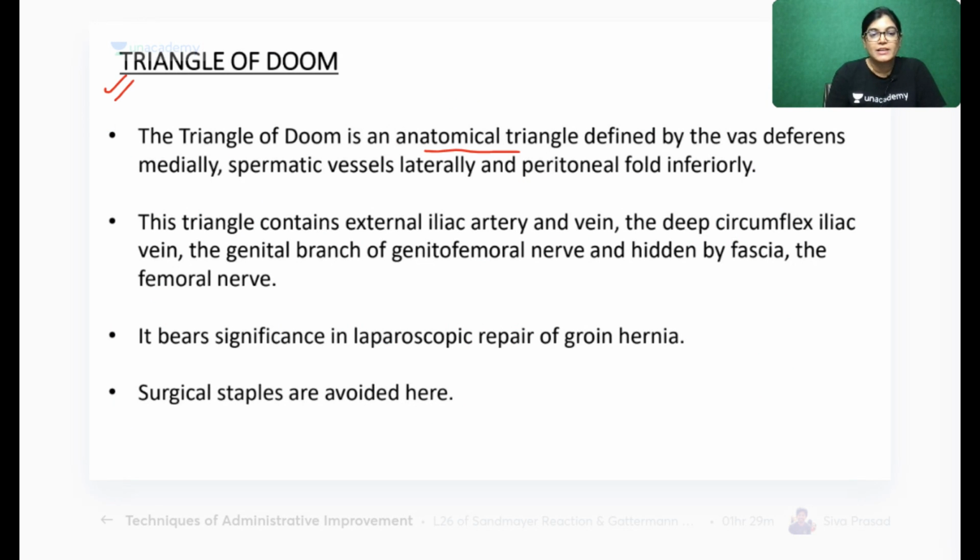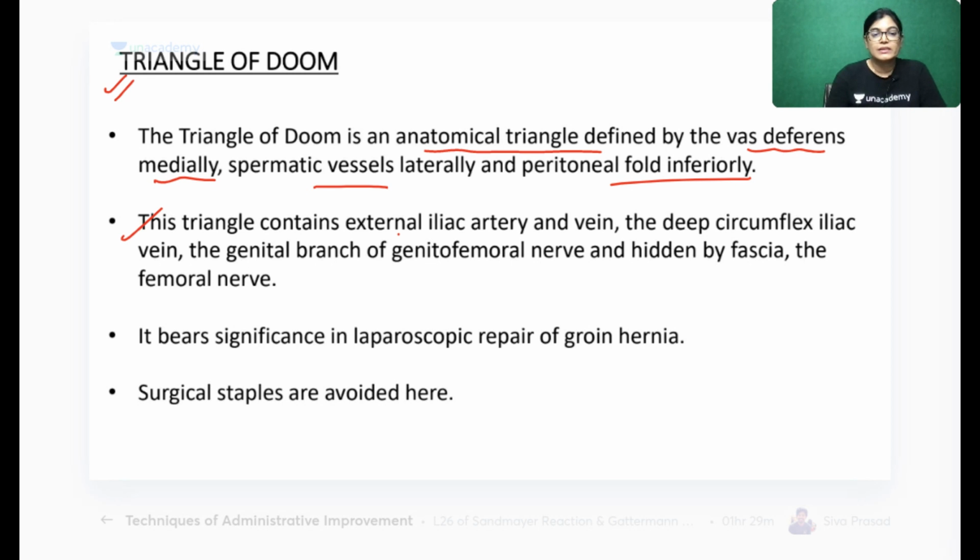The triangle of doom is an anatomical triangle which is defined by the vas deferens lying medially, spermatic vessels lying laterally, and peritoneal fold lying inferiorly. We also have to cover today's MCQs. I have included at the end of the session 12 MCQs from the topics which we have covered in the abdomen. We will discuss those MCQs quickly. These are also important for your next examination: you should know the boundaries of the triangle of doom and pain. Triangle of doom: vas deferens medially, spermatic vessels laterally, peritoneal fold inferiorly.